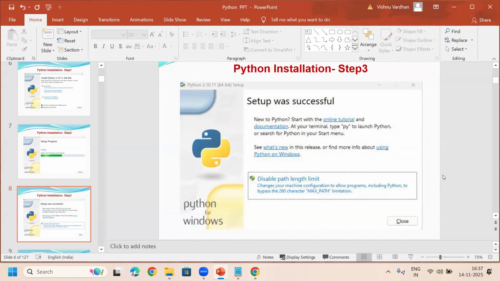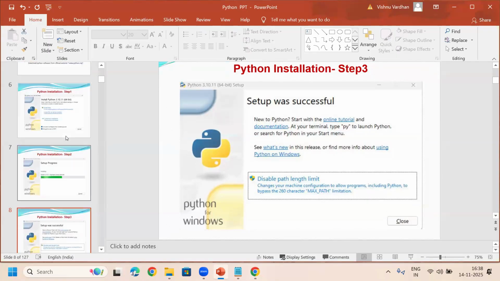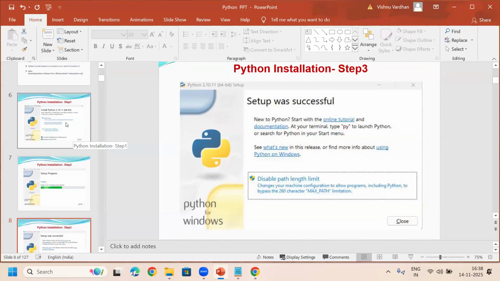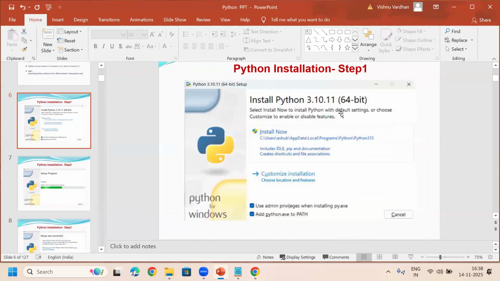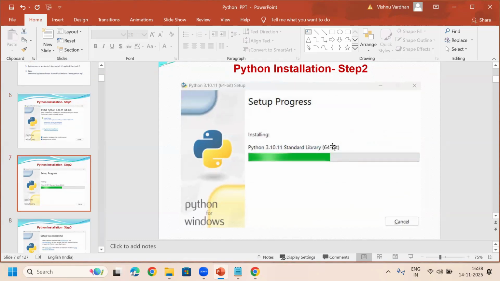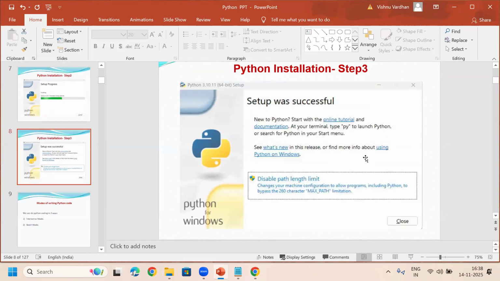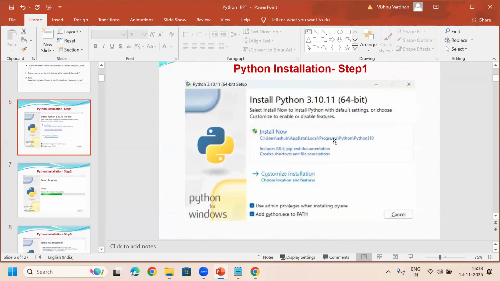That's it. Only 3 screens whenever you install. In these 3 screens, only the first screen is very, very important. The remaining two are nothing. This is the second screen, this is the third screen. In these, you don't need to do anything. Only the first screen matters. Understood, all of you? Just choose these two options in the bottom checkboxes and click on Install Now. That's it. You can move to the next.